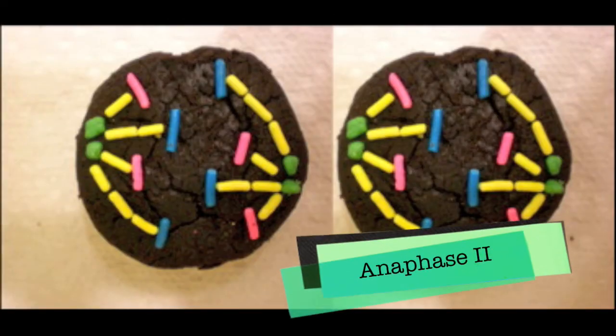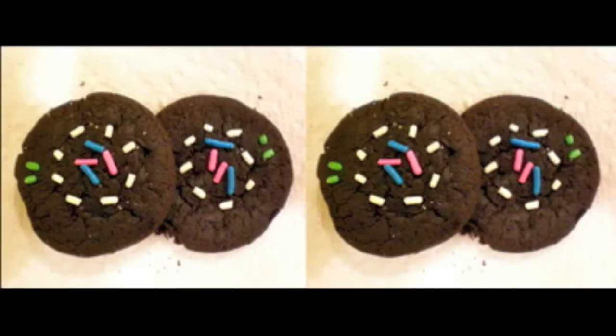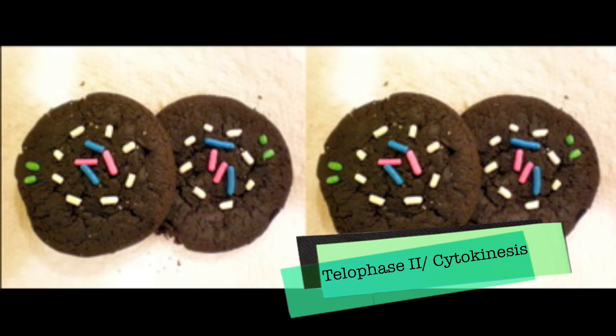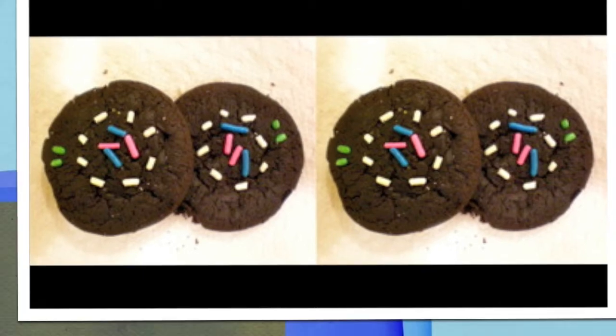Then comes anaphase 2. Here the spindle fibers pull the sister chromatids towards opposite poles of the cell. Lastly comes telophase 2. At this final stage, 4 nuclei, 2 in each daughter cell, are formed. Cytokinesis occurs and each of the 4 nuclei develops nuclear envelopes. 4 daughter cells or gametes are formed, each with 23 chromosomes.